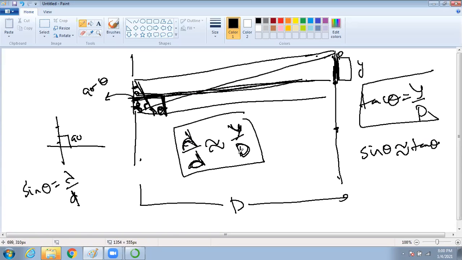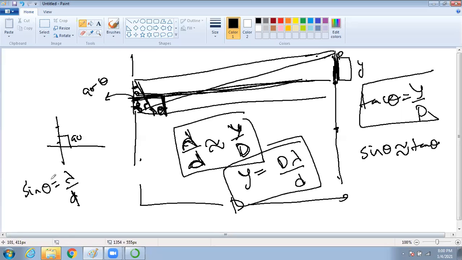Am I correct? Yes, sir. So can I write y will be D lambda by small d? Yes, sir.